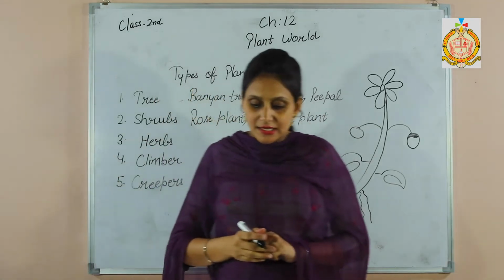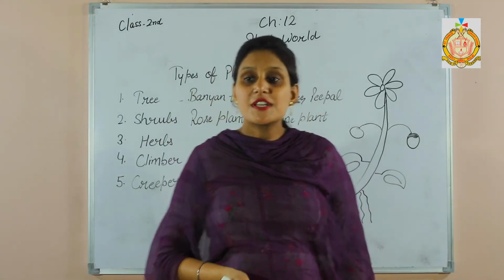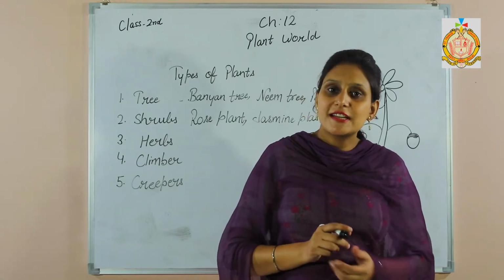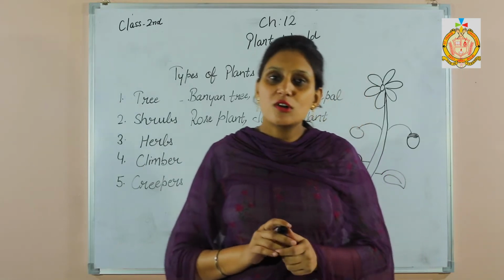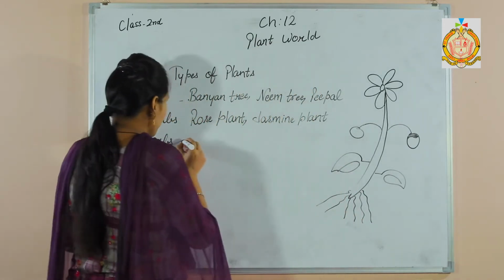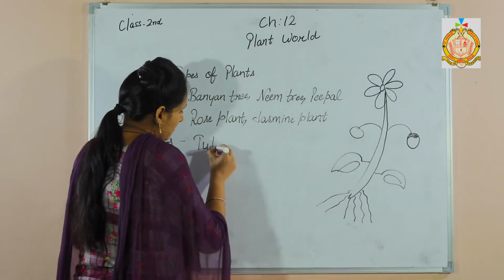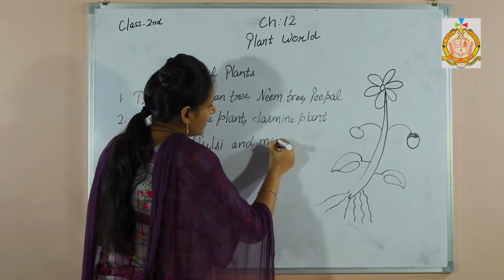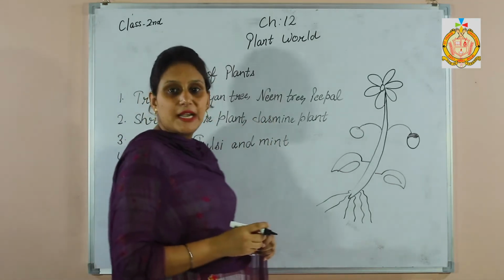So next one is herbs. Herbs are very small plants and they have green and soft stems, and some herbs are also used to make medicine, like tulsi and mint. These are used to make medicine.